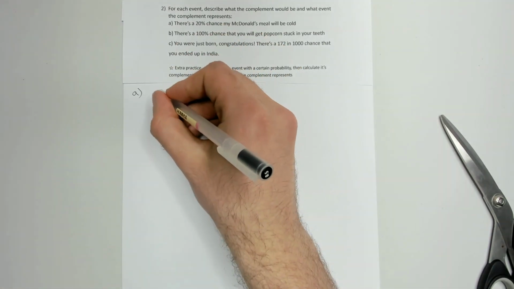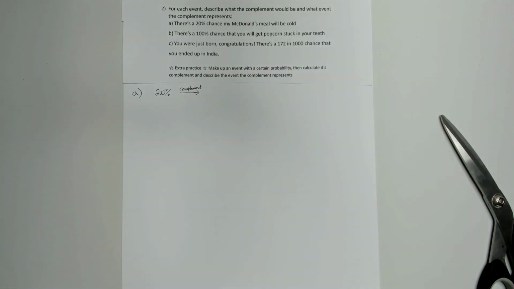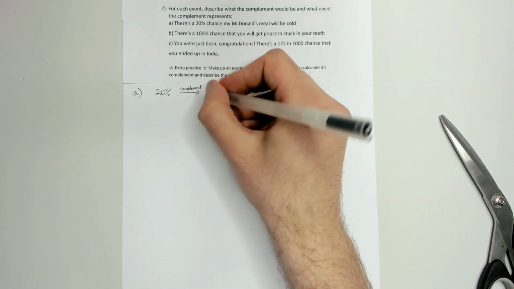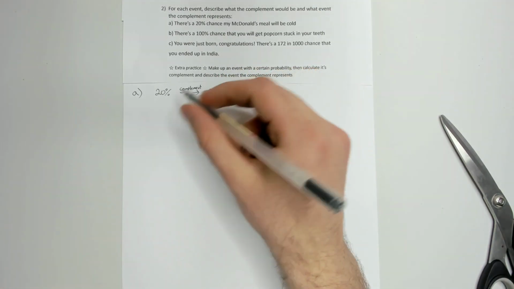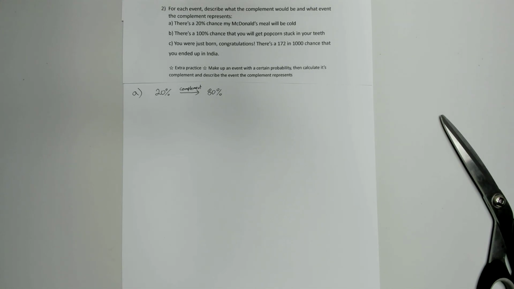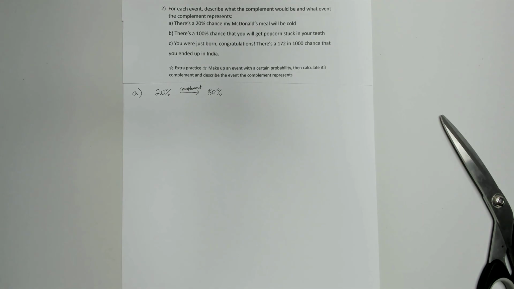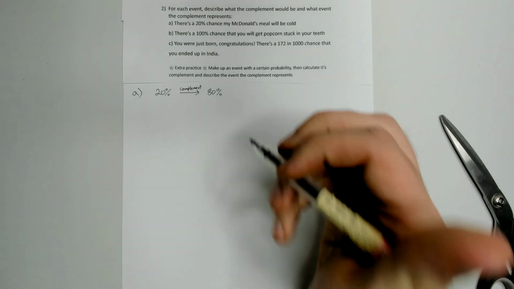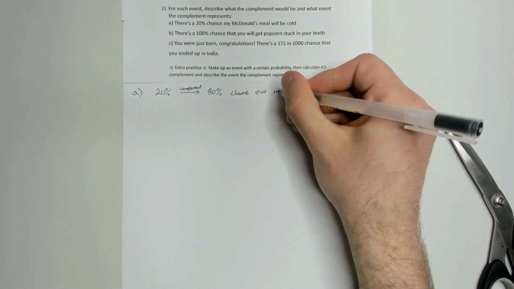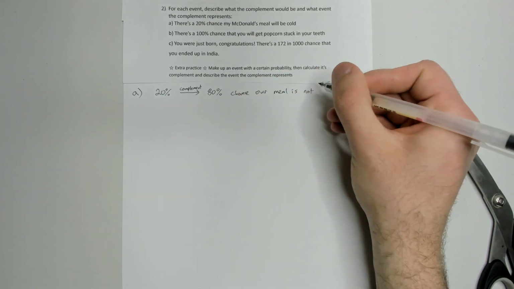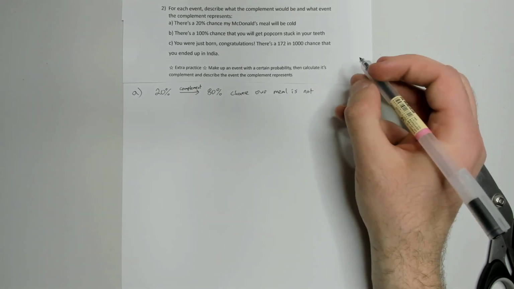All right, so what is the complement of 20%? Well, what makes 20% into 100%? That would be 80%, right? 20% plus 80% is 100. So that means 80% is the complement of 20%. But what does that mean in this circumstance? Well, if 20% was the chance that our meal was cold, 80% would be the chance that our meal is not cold. So an 80% chance our meal is not cold. So it's more likely to get a warm meal than a cold meal from McDonald's, which is how it should be.